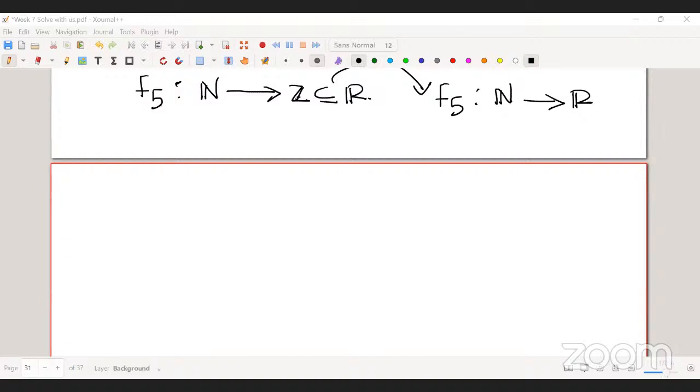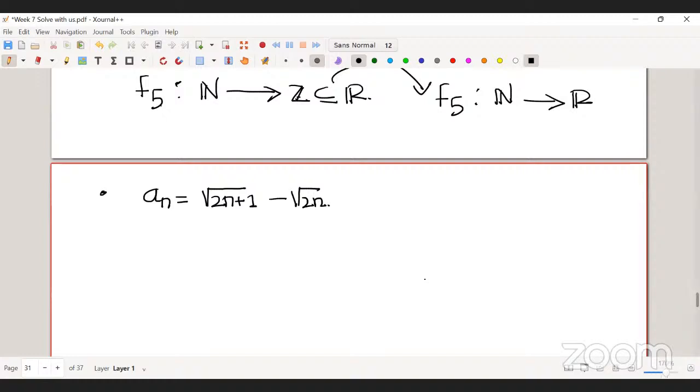Then the second question, sir, is question number 7 and question number 8 in the same practice set? Okay, 7 is pretty easy. You basically need to rewrite the sequence. So what is the sequence? a_n is the square root of 2n plus 1, minus the square root of 2n, right?